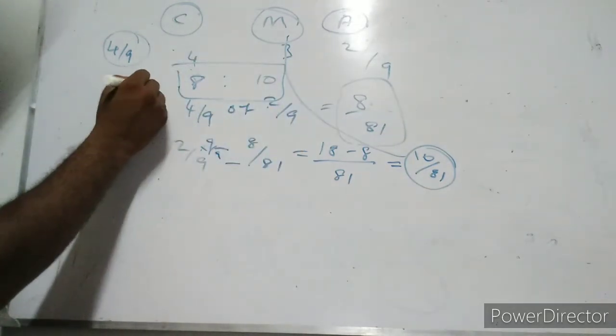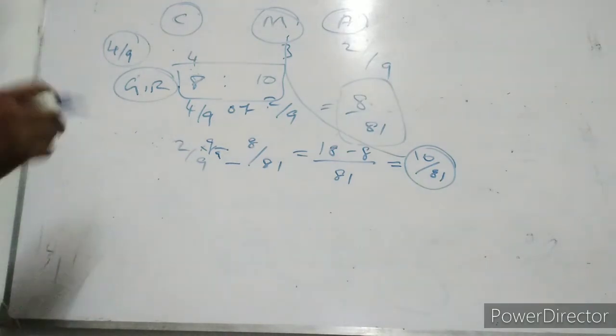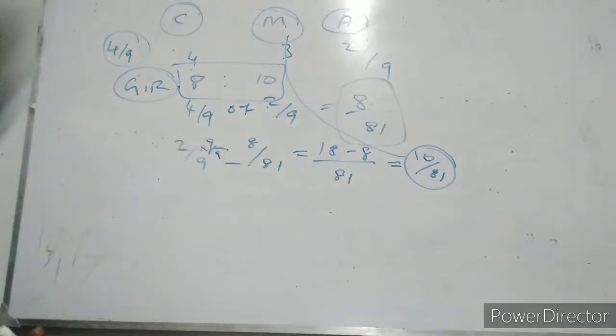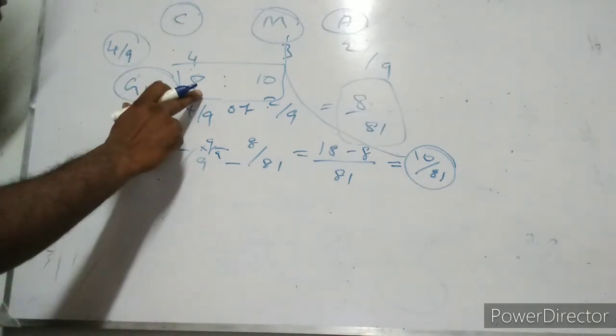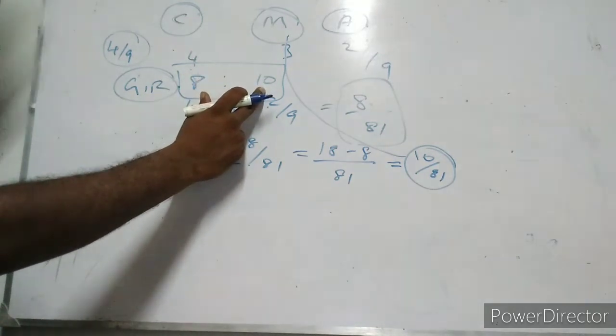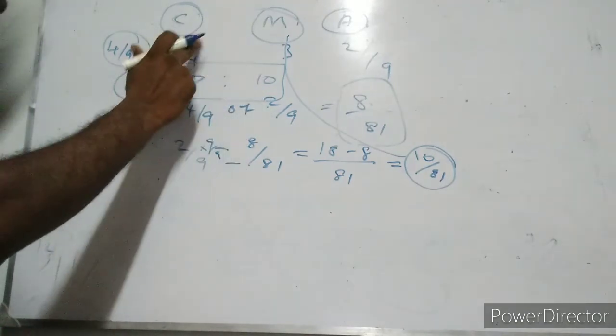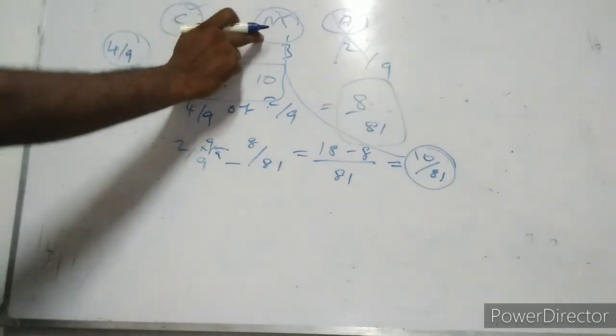We found the gaining ratio. I hope you understand. But in the problem, they asked us to prepare the new profit sharing ratio. So what is their old profit sharing ratio? With that we add the share acquired from the retiring partner, 8 by 81 and 10 by 81. That is acquired from the retiring partner by the continuing partners, Chani and Manny. The retired partner has gone out of the business now.